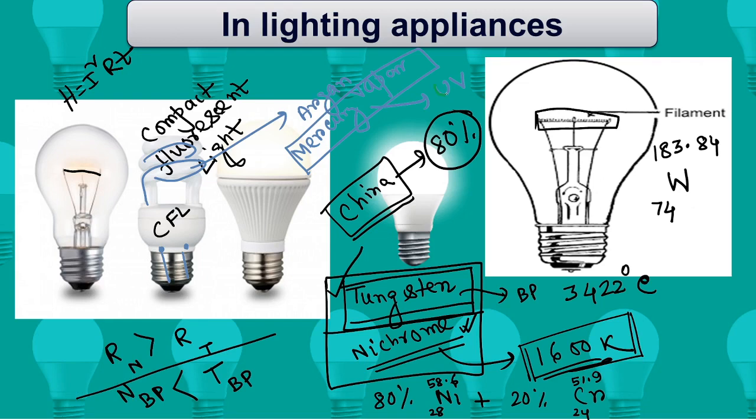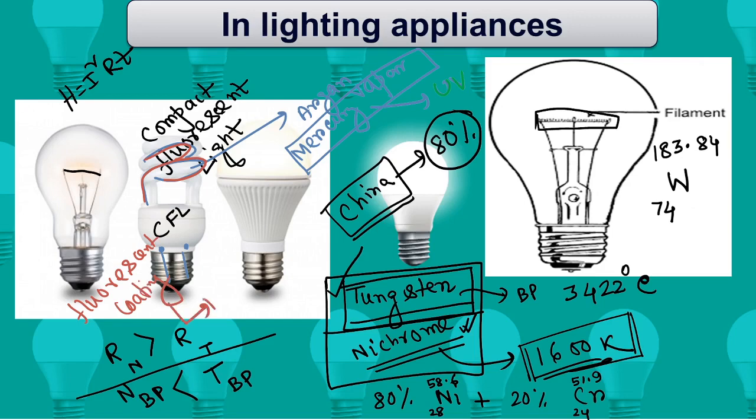So first the mercury vapor present inside the tube will absorb the energy, then it will radiate ultraviolet radiation. The ultraviolet radiation now falls on the wall of the tube, and the wall is made with a fluorescence coating. That coating we call phosphor.